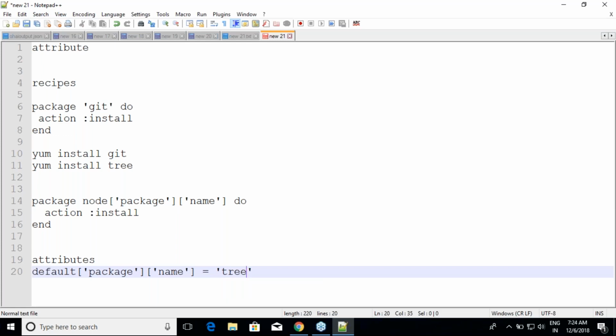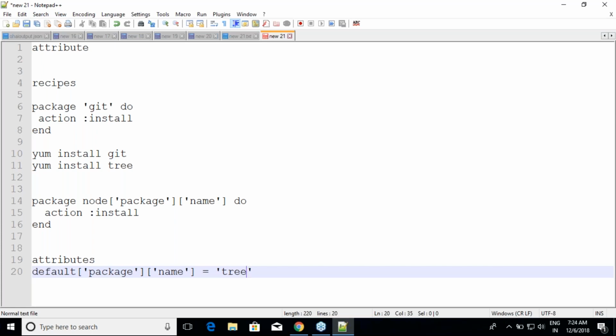That's the whole concept, right? And then whenever you want to generalize, you have to do these kind of parameterization, and that is what we have done in the last class. Now are we clear? Rather than hard coding the stuff, we define whatever can change will always be an attribute, because whenever we want to change those values, there is no need for you to rewrite cookbooks. Just change the attribute values.